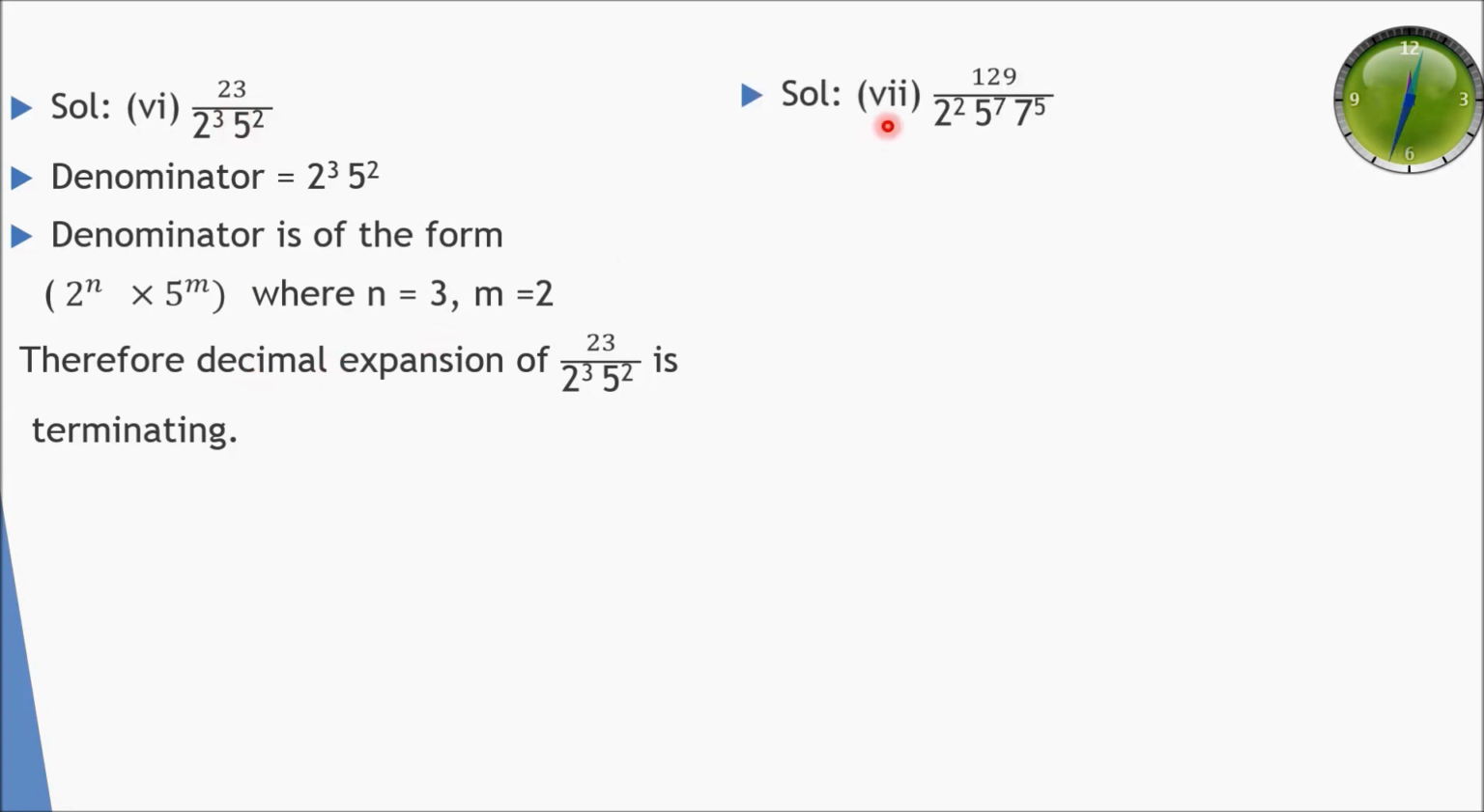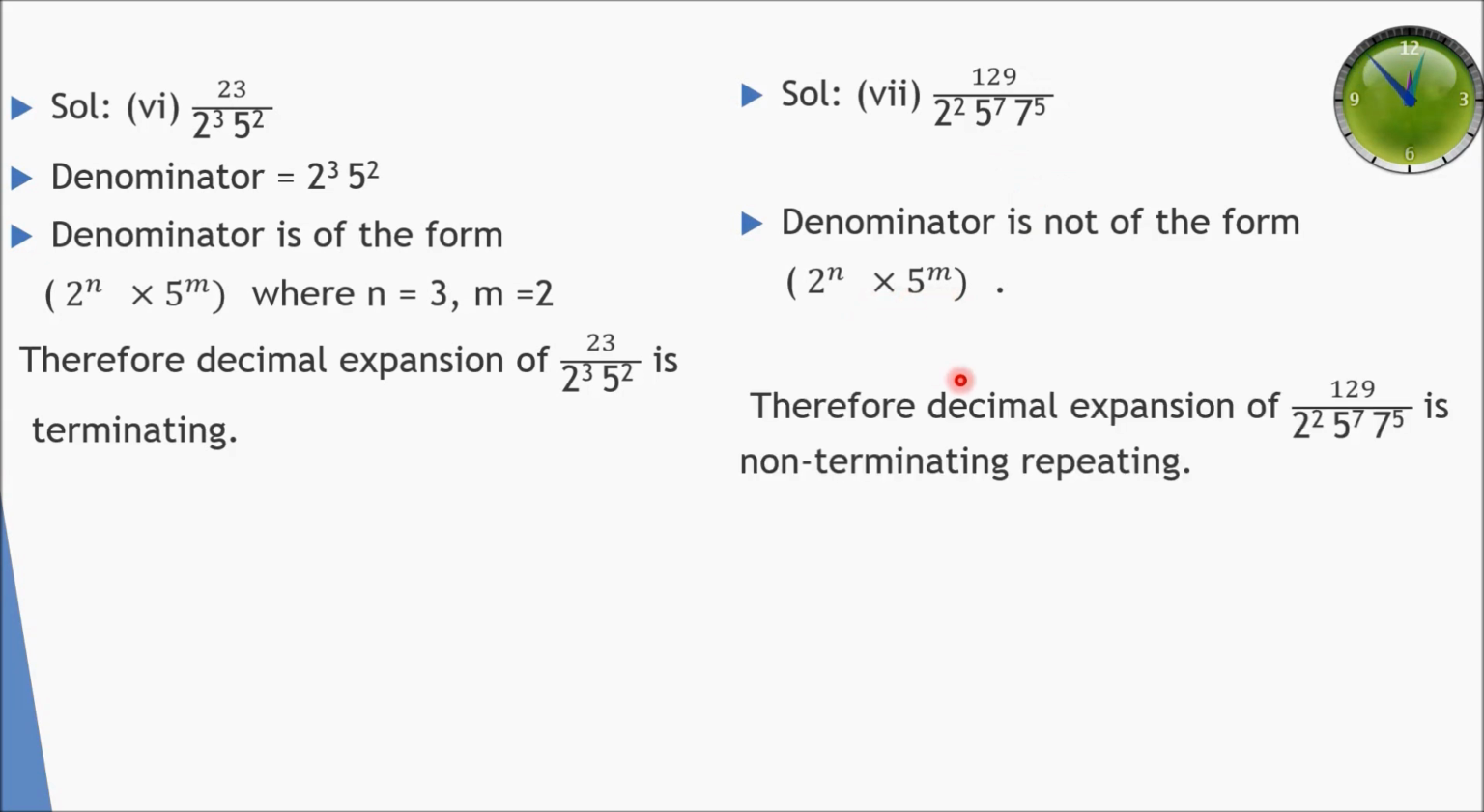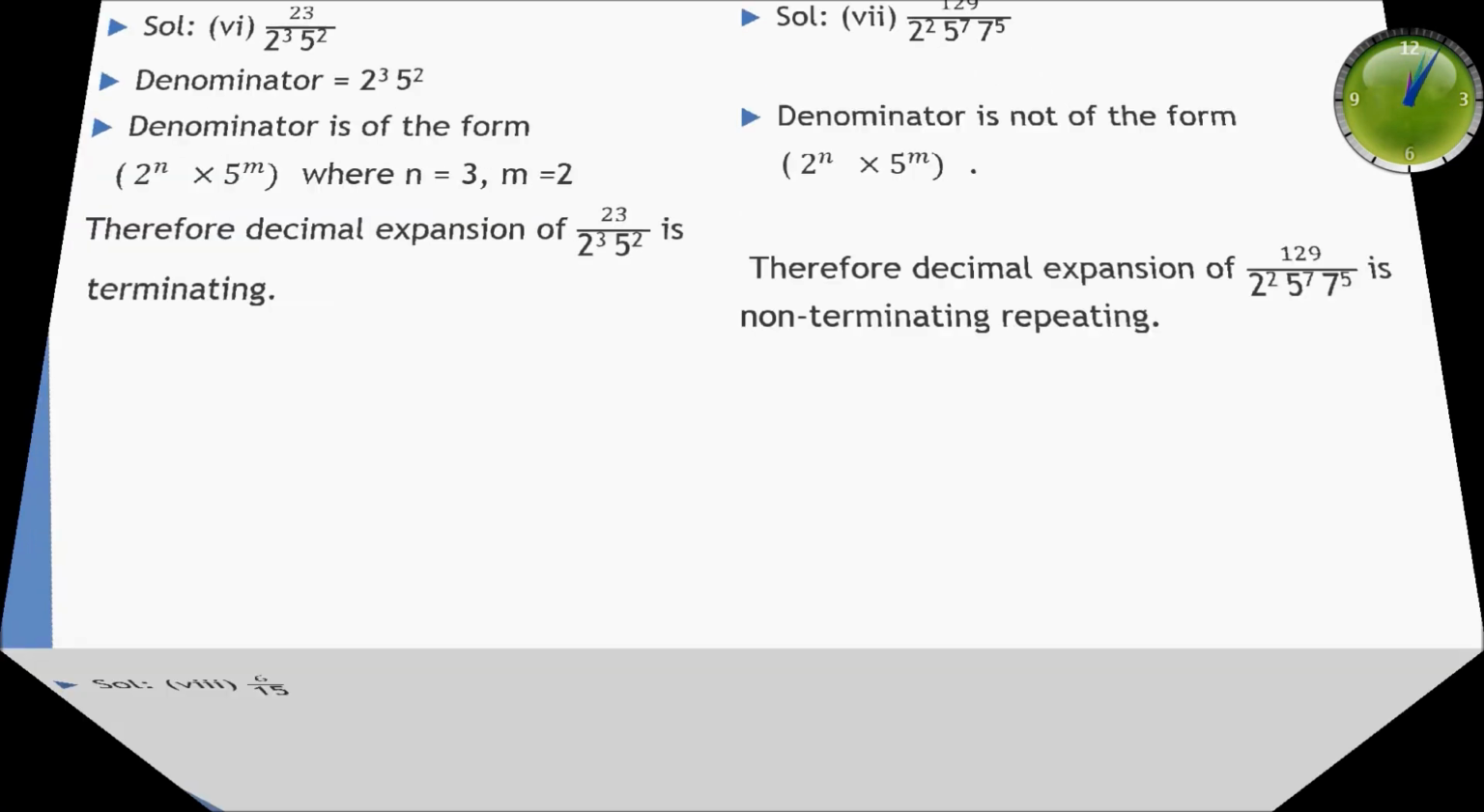So the next part, that is the seventh part, is 129 divided by 2 raised to power 2 into 5 raised to power 7 into 7 raised to power 5. Due to this 7, it will actually be non-terminating and repeating. As we can see, the denominator is not of the form 2 raised to power n into 5 raised to power m. Therefore, the decimal expansion of 129 divided by 2 raised to power 2 into 5 raised to power 7 into 7 raised to power 5 is non-terminating and repeating.